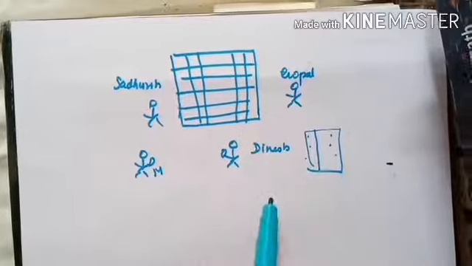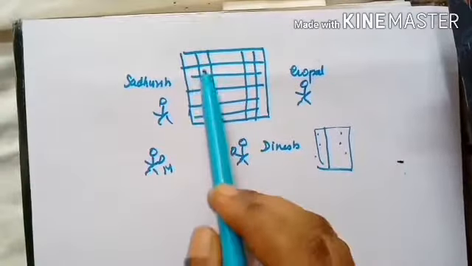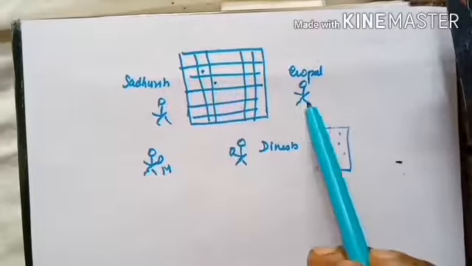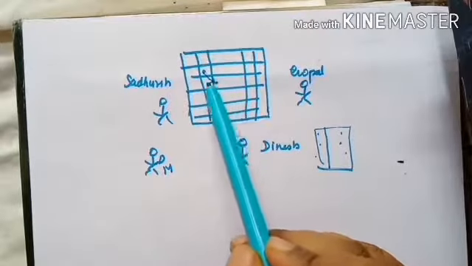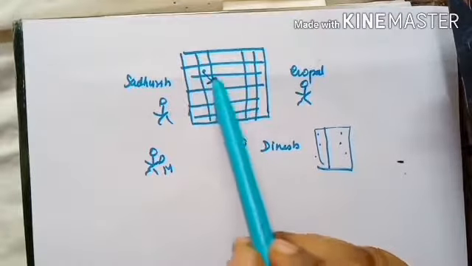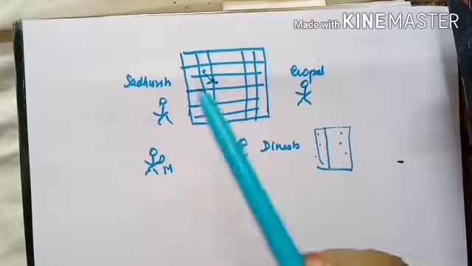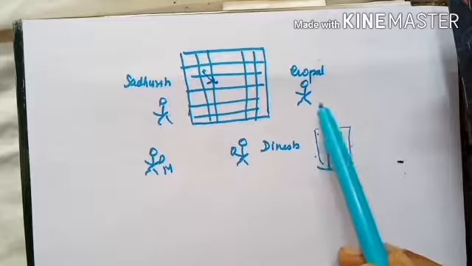Suddenly what he saw is Sudarsh's pawn came in this position and Gopal's pawn came in this position. Suddenly Sudarsh captured this pawn, and his piece moved like this. Initially, in the first point, Dinesh had written that pawns move only in a straight line.